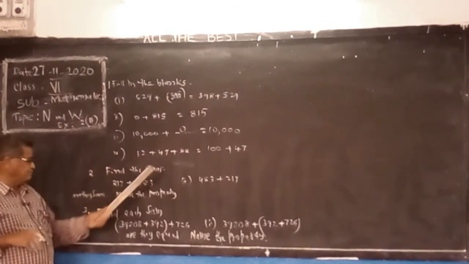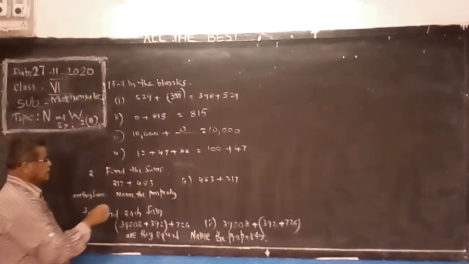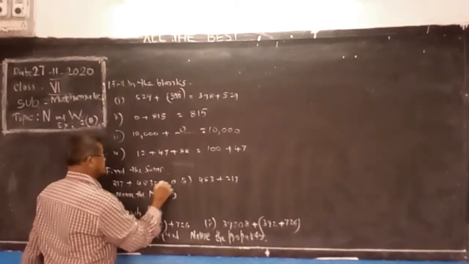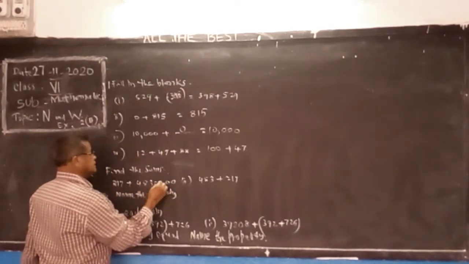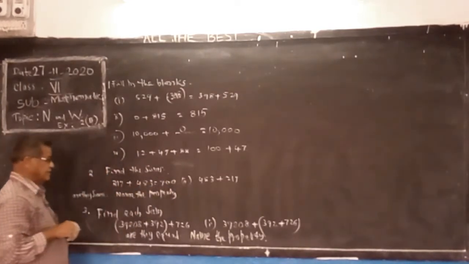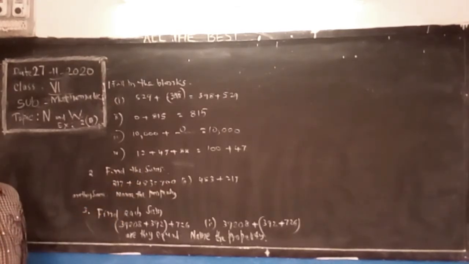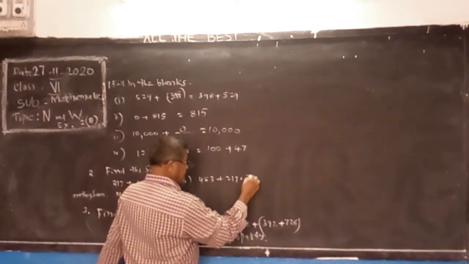Now find the sum. The sum of the two numbers, add by your knowledge. 3 plus 7, 10. 9 plus 1, 10. 6 plus 1, 7. 700. In the second question the same digits are given, and the result is the same: 700.